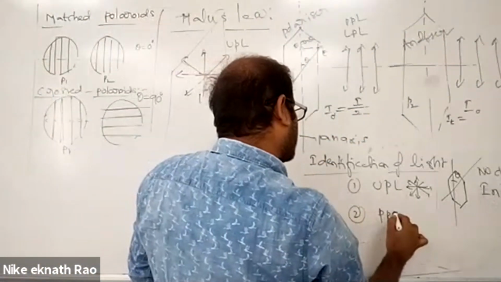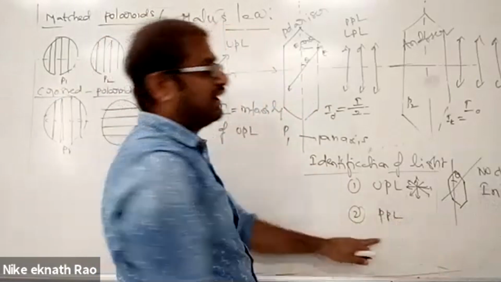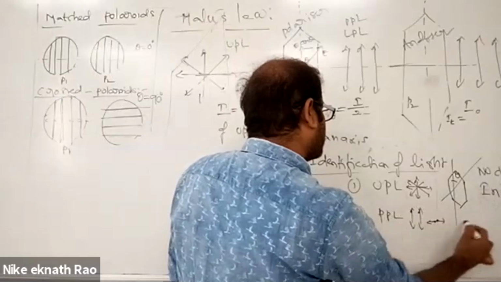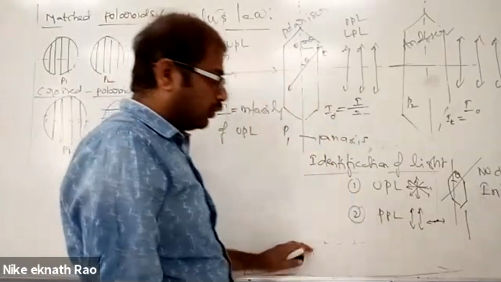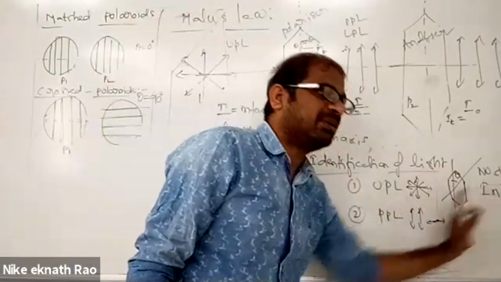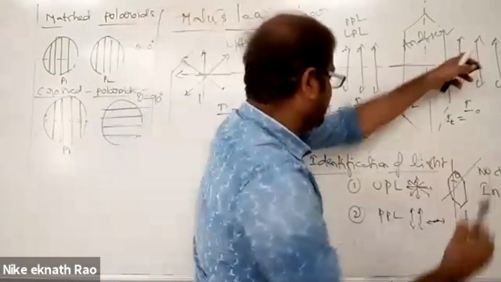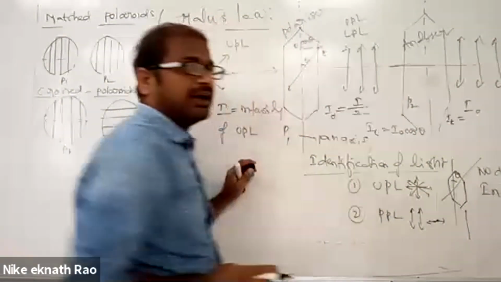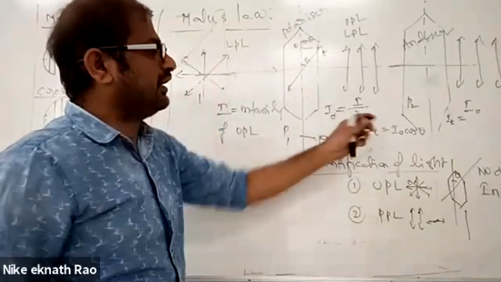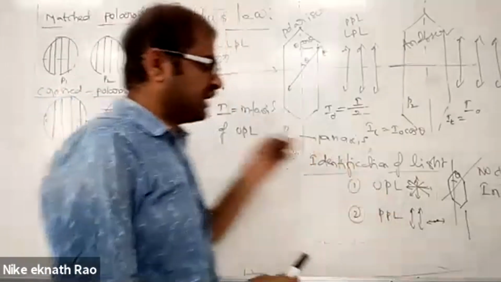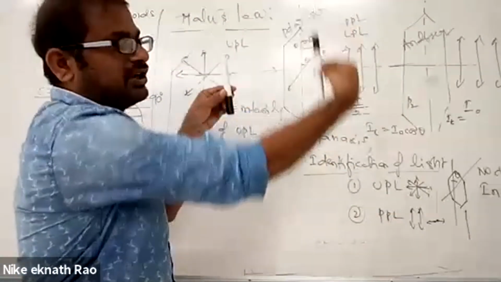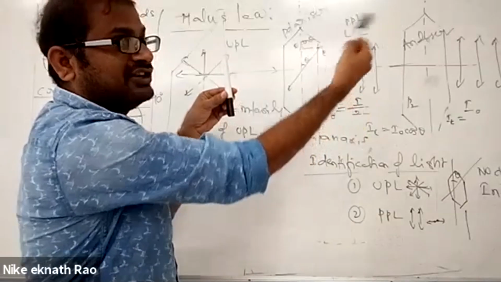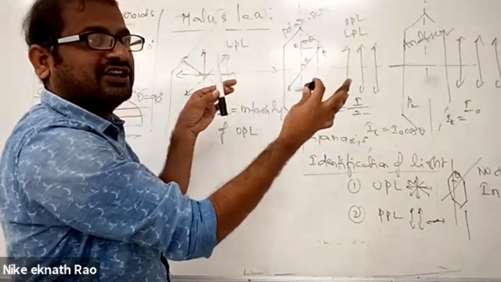Now, sometimes plane polarized light is incident. What is plane polarized light? Vibrations are either in this direction or perpendicular to this direction. When this kind of light passes through a polarizer, it only allows the components in that direction and blocks the rest. When you rotate, the intensity varies according to the formula I_T = I naught cos squared theta. When the pass axis is along the direction of the polarized light ray, the entire light comes through. As you rotate, the angle increases and the intensity decreases. When the angle becomes 90 degrees, the intensity becomes 0.